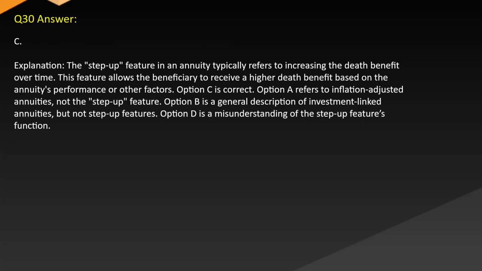Answer C. Explanation. The step-up feature in an annuity typically refers to increasing the death benefit over time. This feature allows the beneficiary to receive a higher death benefit based on the annuity's performance or other factors. Option C is correct. Option A refers to inflation-adjusted annuities, not the step-up feature. Option B is a general description of investment-linked annuities, but not step-up features. Option D is a misunderstanding of the step-up feature's function.